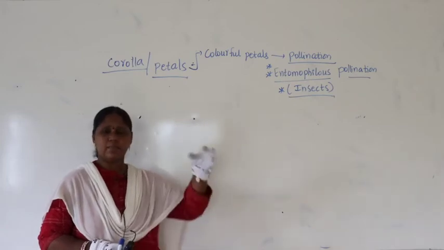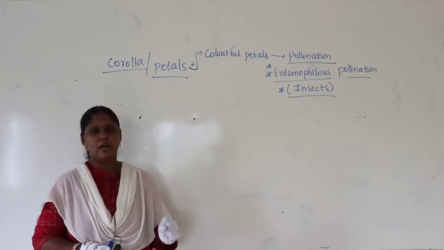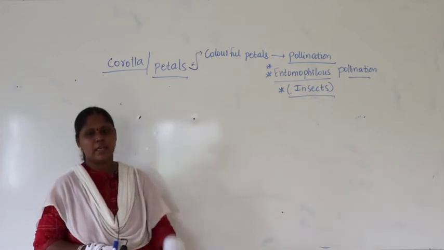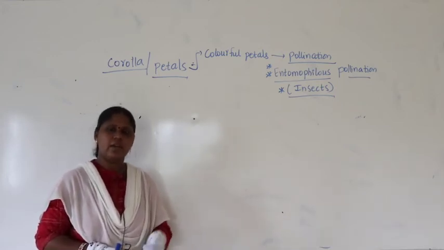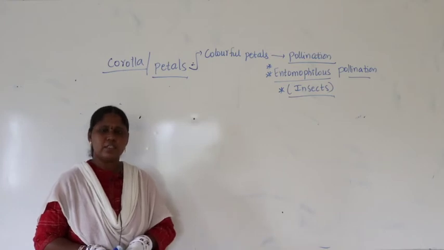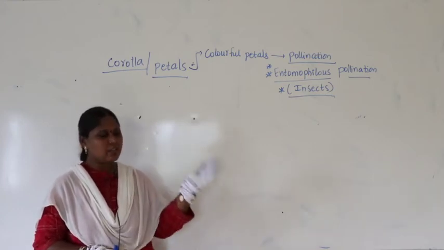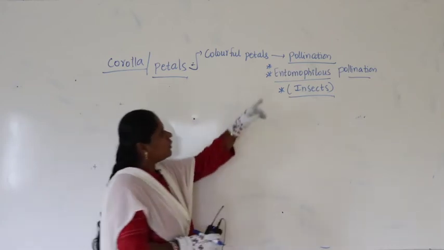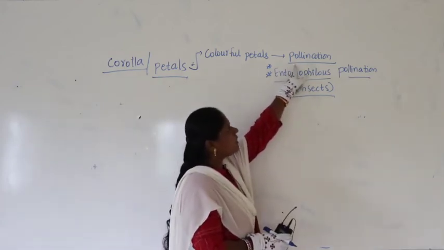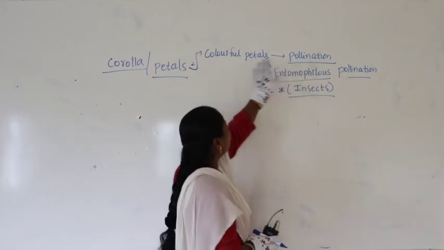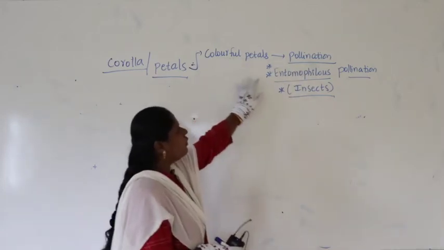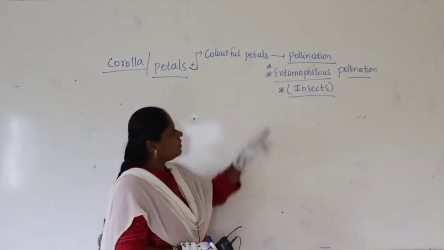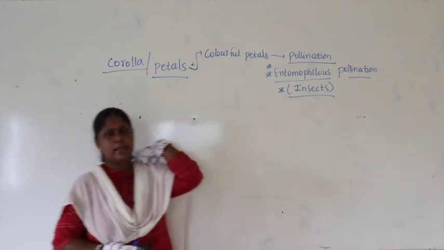When insects come and land for the nectar, unknowingly the legs of the insects may carry pollen grains. All of you know very well, in lower classes you studied that transfer of pollen grains from anther to stigma is called pollination. In a flower, the colorful petals are helpful for entomophilous pollination, that means pollination by insects.